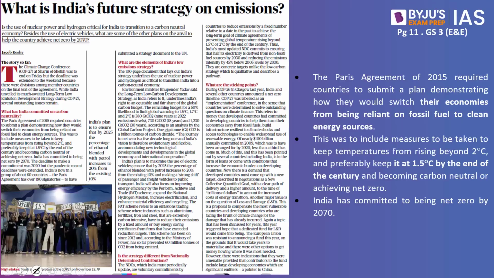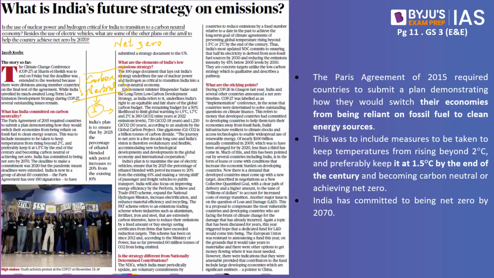There are two terms that we have to understand. One is what is called net zero. The other is what is called carbon neutrality. First, we will understand the meaning of carbon neutral. When we speak about carbon neutrality, what exactly happens? Let's say, for example, there is an industry. Whatever emissions this particular industry makes with respect to carbon, the same amount is also neutralized, which means if there is emission of about 5 units of carbon, 5 units of carbon are also neutralized. So there is zero carbon emissions happening, which is called carbon neutrality.